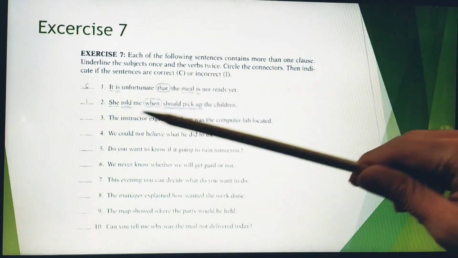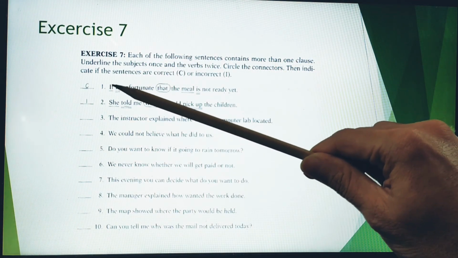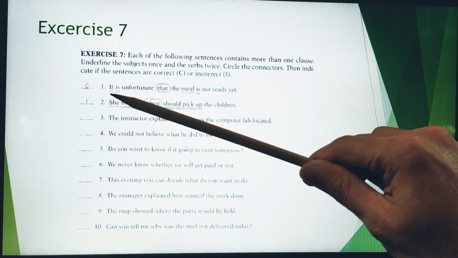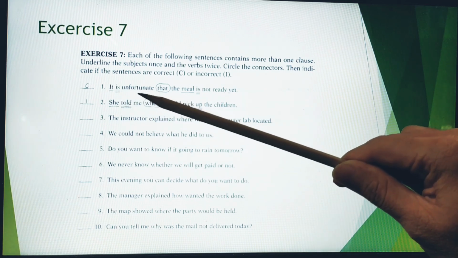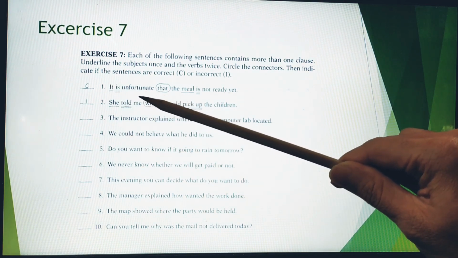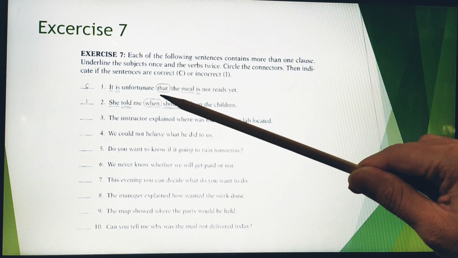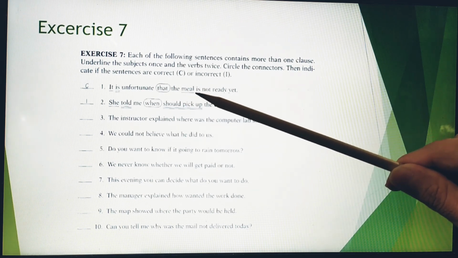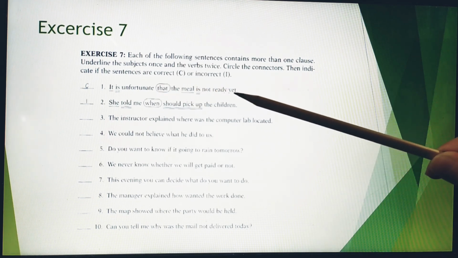The main verb here is this one, because the structure of the sentence is a subject, a verb, and an object which is followed by a noun clause connector. In the noun clause there is a subject and also a verb, so it is called a noun clause.